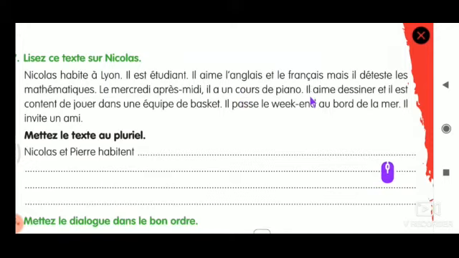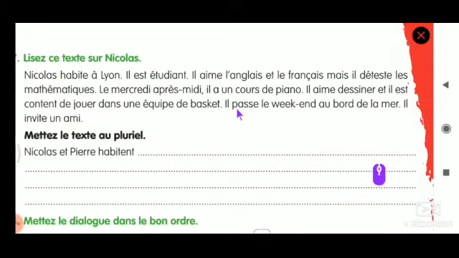Il aime dessiner et il est content de jouer dans une équipe de basket. Here ILS should be added and here ENT. Why? Because ILS ending as ENT. Dessiner is a second verb. So no need to change anything here. It will stay the same. Ils sont. Why? Because il is third person singular. The plural form is ILS and EST will be changed as SONT. Ils sont contents de jouer dans une équipe de basket. That will be the same.